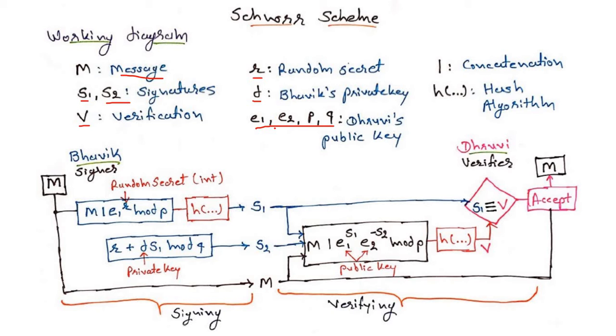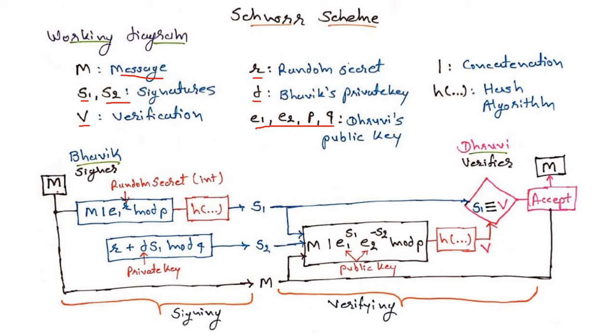The values of E1 and E2 we have calculated by the equations. The value of p we have chosen as a prime number like 2 power 1024, and the value of q we have taken as 2 power 160. The vertical bar, the pipe, we will use for concatenation in the equation. Another thing, we will use one hash function, a hash algorithm. Let's see now how the entire Schnorr scheme works.